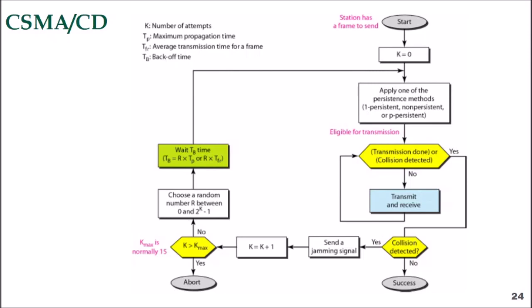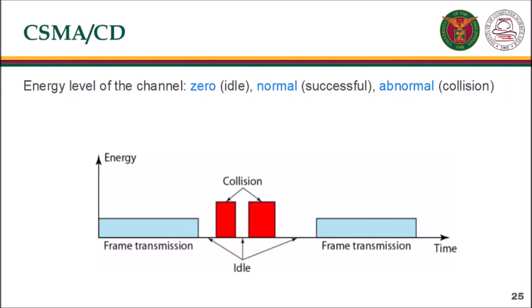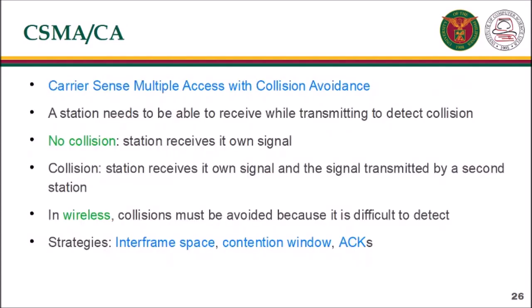The third difference is the sending of a short jamming signal to make sure that all other stations become aware of the collision. We can say that the level of energy in a channel can have 3 values: 0, normal, and abnormal. At the 0 level, the channel is idle. At the normal level, a station has successfully captured the channel and is sending its frame. At the abnormal level, there is a collision and the level of energy is twice the normal level. A station that has a frame to send or is sending a frame needs to monitor the energy level to determine if the channel is idle, busy, or in collision mode.